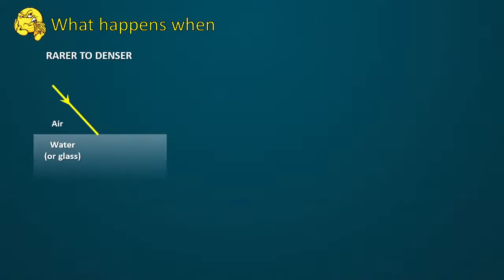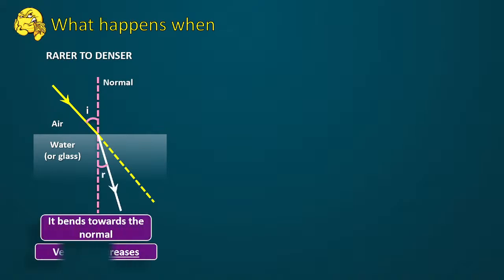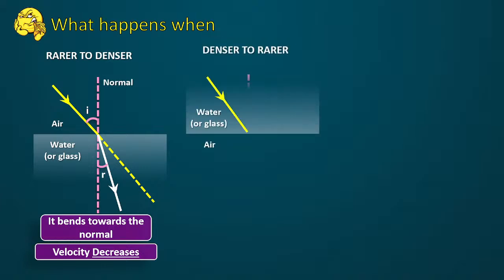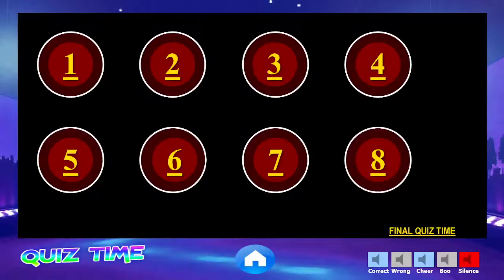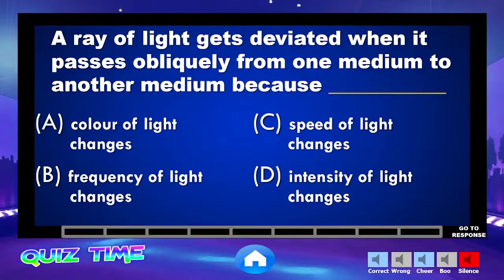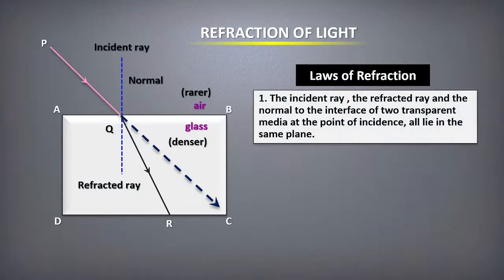Then we have seen an important phenomenon that is called refraction. Yes or no? When a light is entering from a rarer medium to the denser medium, the light will always turn towards normal. We have seen this, right? Then we have also seen when the light is going from a denser medium to the rarer medium, the light will bend away from normal. Okay, so these are the two conditions that you have to keep in mind, and we did a quiz yesterday.